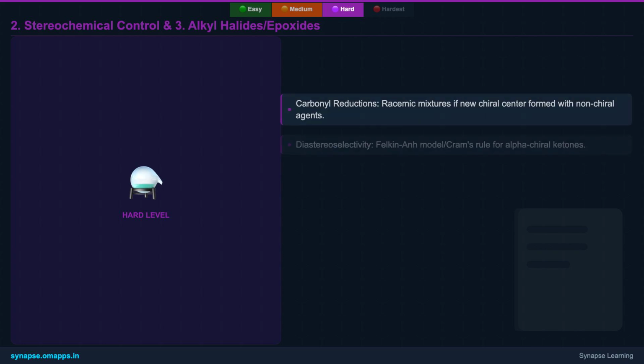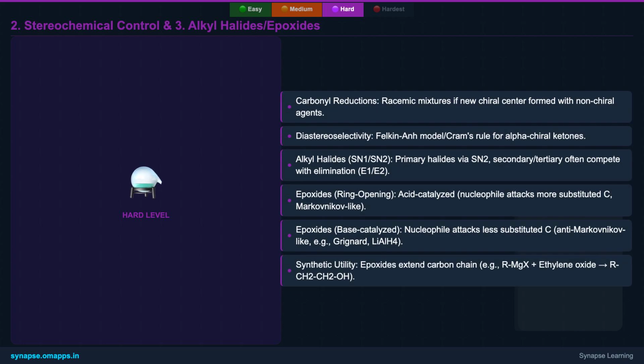We'll then compare a wider array of reducing agents for carbonyl compounds, including DIBAL-H and catalytic hydrogenation. The focus here is on their specific reactivities and how they can be used selectively to reduce certain functional groups over others within a complex molecule. This table will provide a clear comparison of their strengths and limitations.